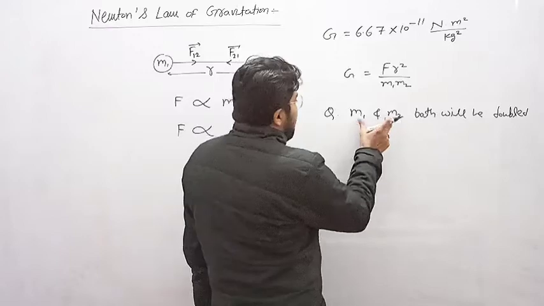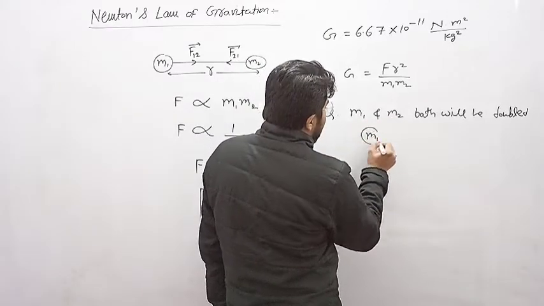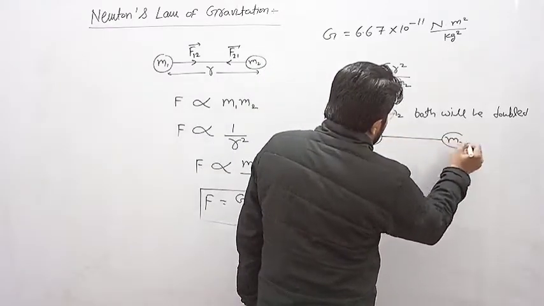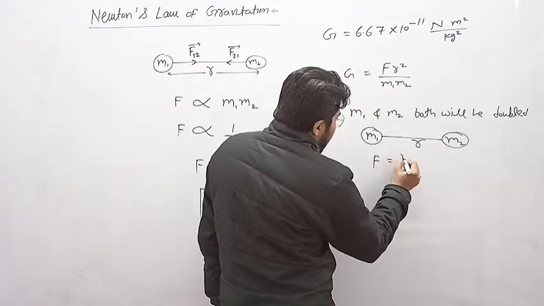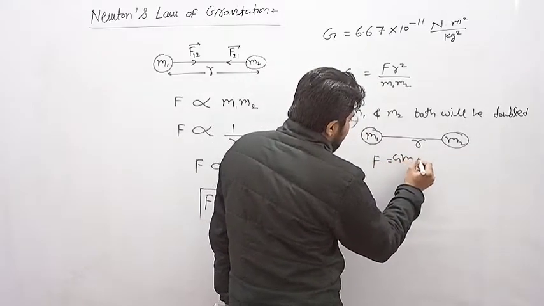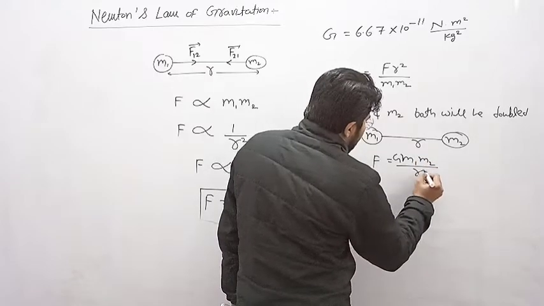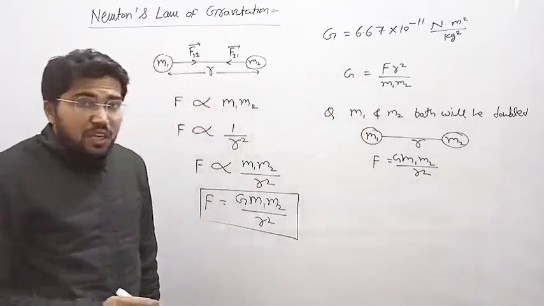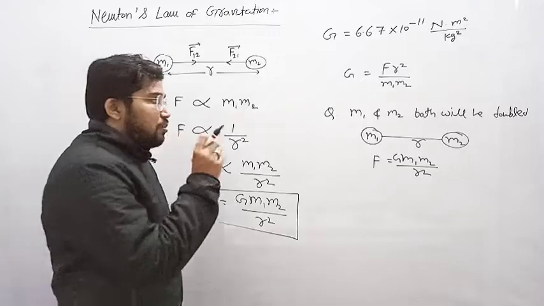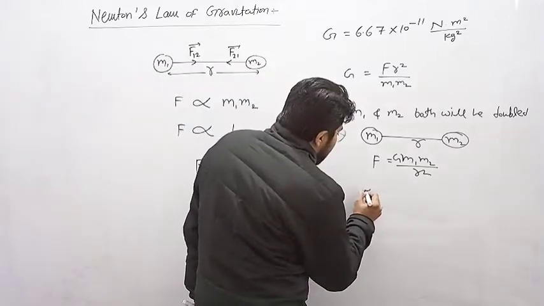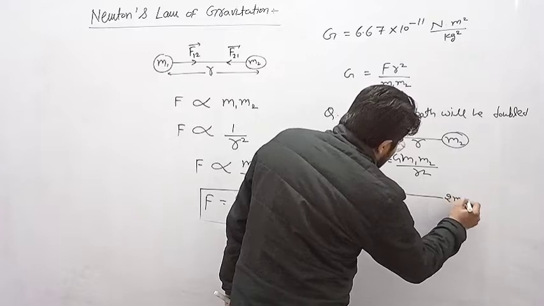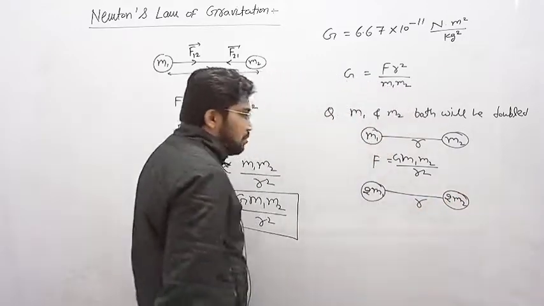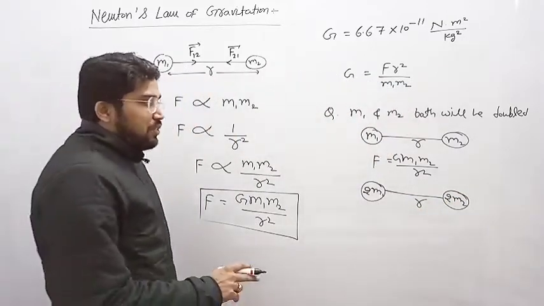Just suppose initially both masses are m1 and m2 and the distance between them is r. Then the force was G m1 m2 divided by r square. Now both masses are doubled, so this will be 2m1 and this will be 2m2, and the distance remains constant at small r. Then what will be the effect on the force?